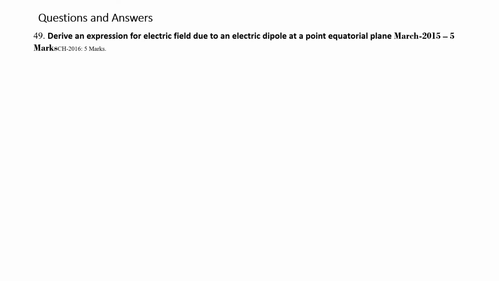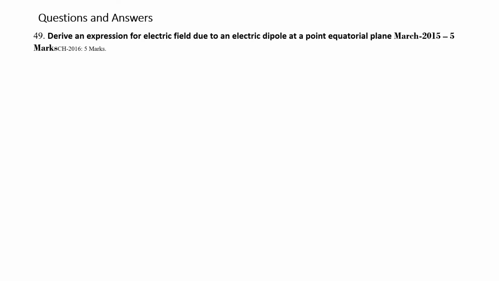So in the previous case, we calculated the electric field due to an electric dipole on the axial line. Now in this question number 49, we will see what is asked.